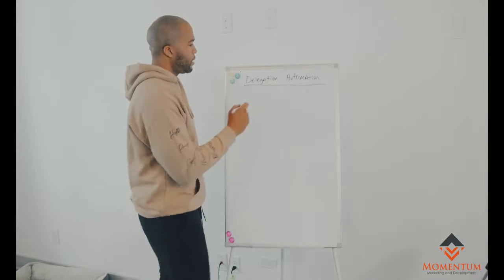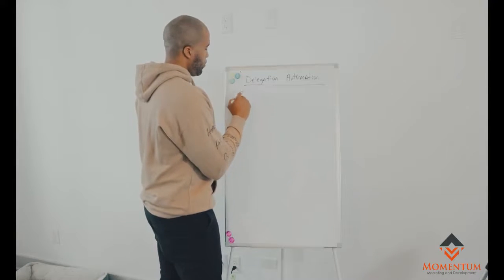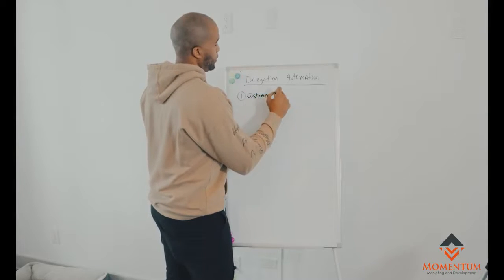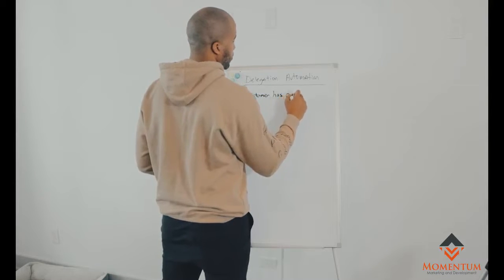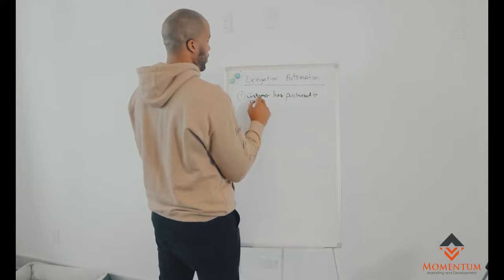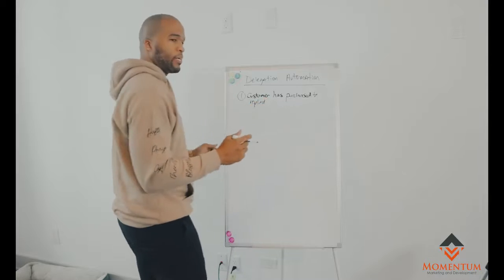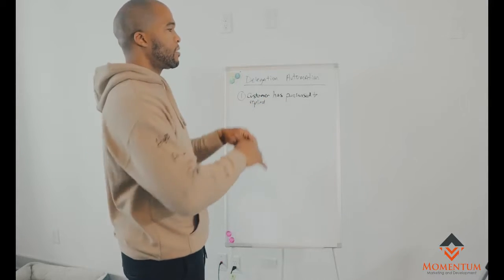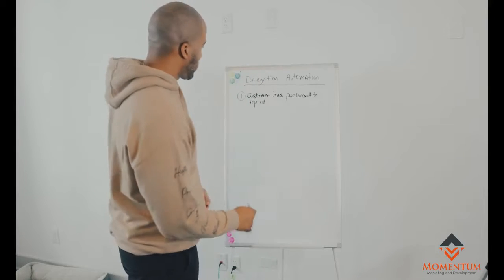So let's start here and say, number 1, the customer has purchased and replied, right? So this one action happens. This is the initial trigger, the action that happens is gonna determine what happens next.